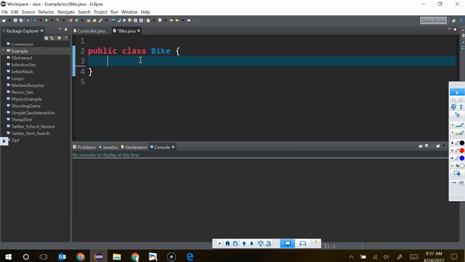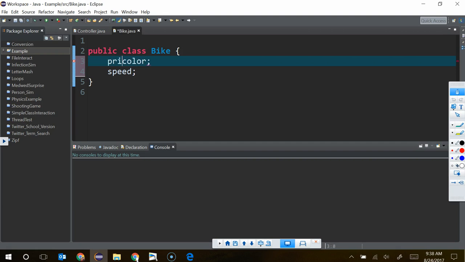So we're going to just have two here. We're going to have color and speed. So if I want to do a color, and then let's say speed, is this right? No. Oh, Denise, you said the wrong thing. You're very close, but you said public. If it was public, then everybody could see it and everybody could change the speed. When you're riding a bike, do you want anybody else to change your speed? No, you want to control it.